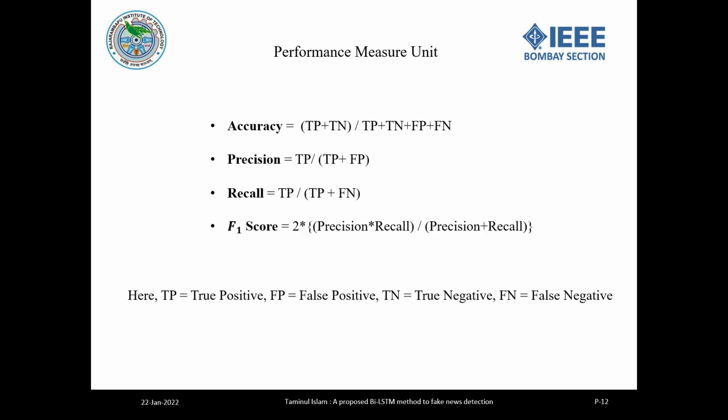So these are the performance measurement units. We used four units here. You can see accuracy, precision, recall, and F1 score. These are the mathematical equations for how we calculate the accuracy, precision, recall, and F1 score. Here TP stands for true positive, FP for false positive, TN for true negative, and FN for false negative.